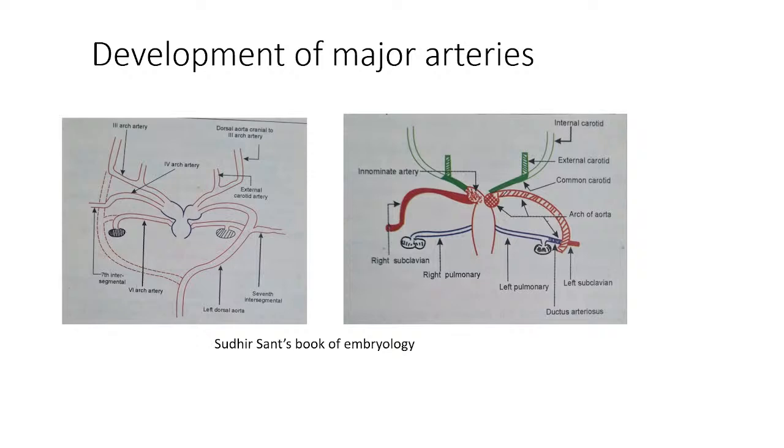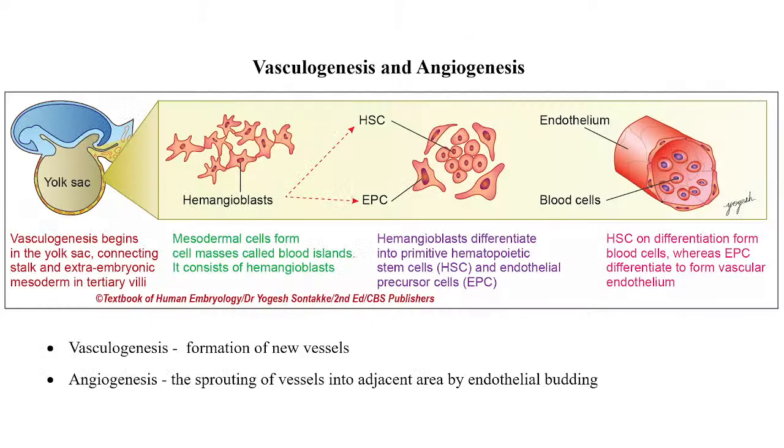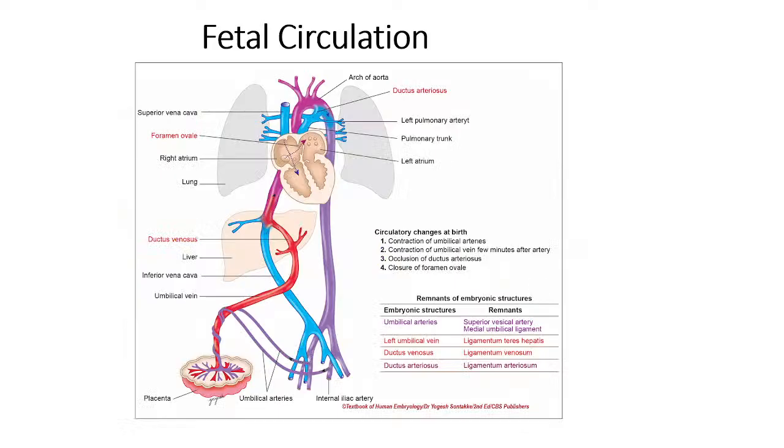So this structure, the part which doesn't disappear on the left side, is connecting this pulmonary artery to the arch of aorta, and this structure is called ductus arteriosus. And this ductus arteriosus has a very important role in fetal circulation. So is it clear? Derivatives. Yeah. And then what happens, as we have discussed already, vasculogenesis and angiogenesis. So further there are other arteries which are developing by this process, vasculogenesis and angiogenesis. Is it clear? Yeah. Now let us come to the fetal circulation.